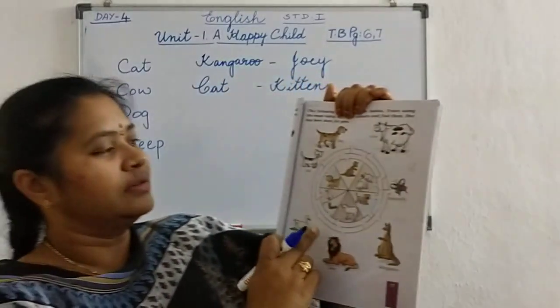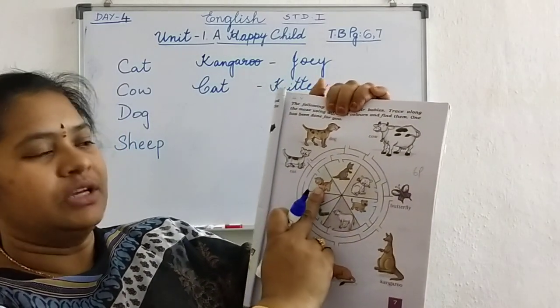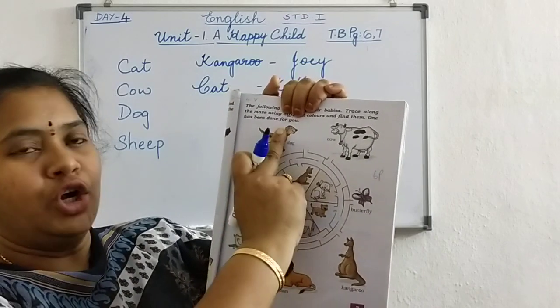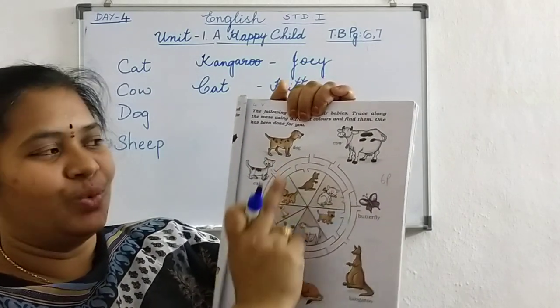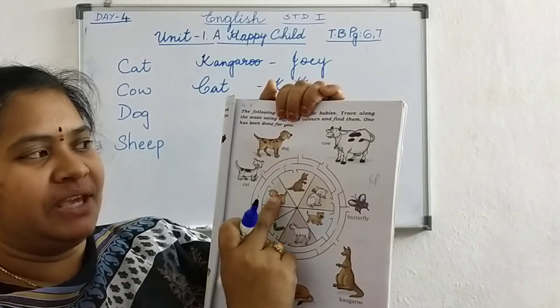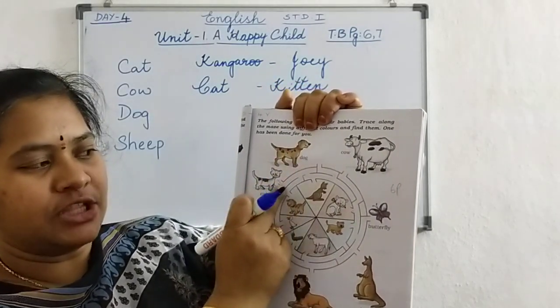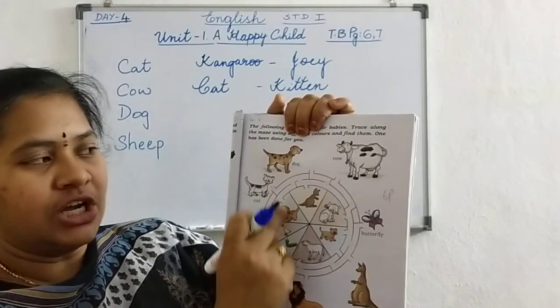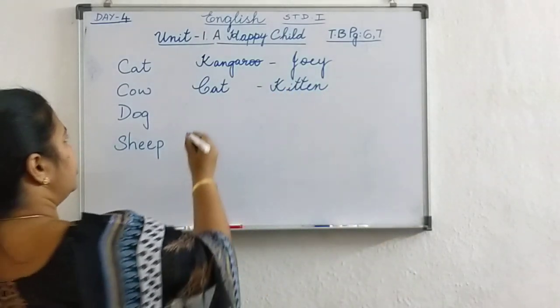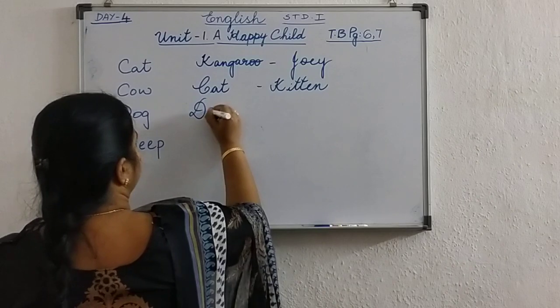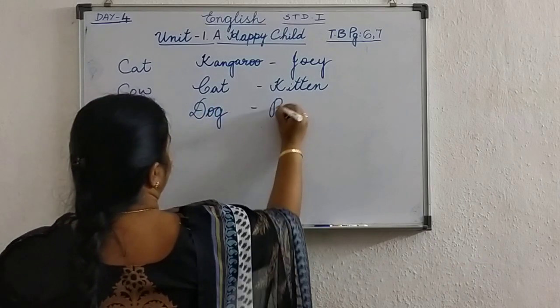Next one. What is this? Dog baby. Puppy. What is the dog baby? Puppy. So take another crayon and draw the line and find the way for the dog baby. So what is the dog baby name? Puppy.